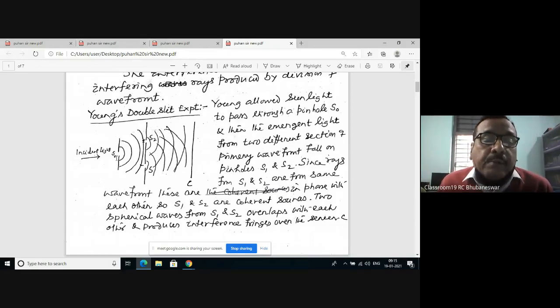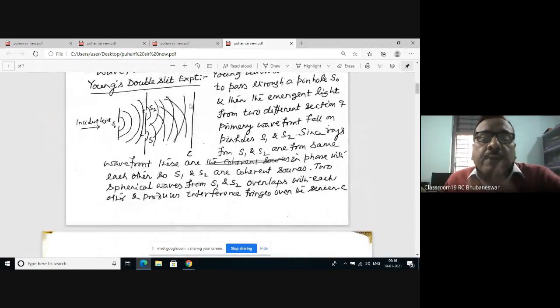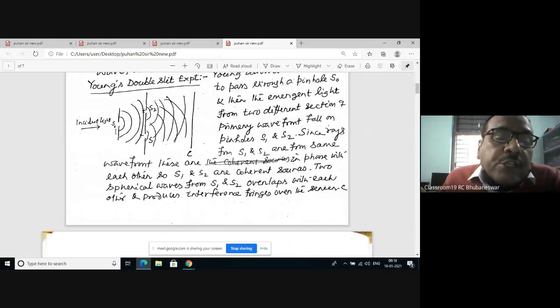Young allowed sunlight to pass through a pinhole S0 and then through two pinholes S1 and S2, which are symmetric with respect to S0. Then the light from the same wavefront from S1 and S2 propagates along the same direction in phase, therefore interferes with each other, and the interference patterns are observed on the screen. And what is the nature of the fringe? The nature of the fringe on the screen depends on the position of the slit with respect to the orientation of the screen.